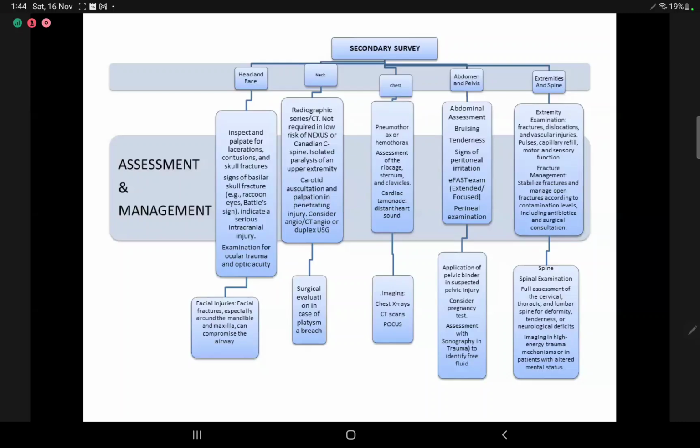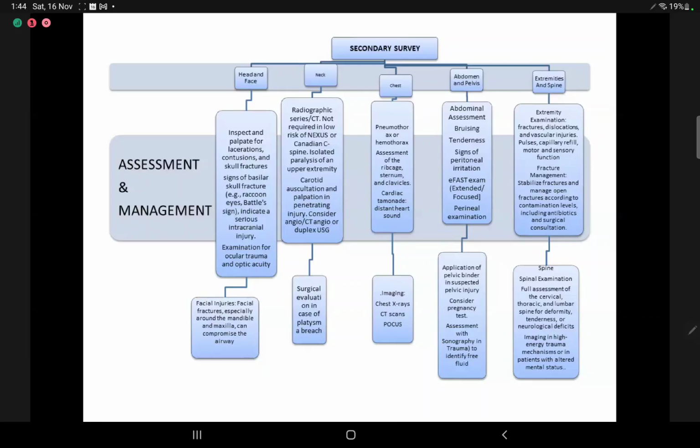If there's a penetrating injury, we'll have to consider CT angiography or a duplex ultrasound. If there is a platysma breach, there can be chances of injury to deeper organs, so we'll take a surgical evaluation.